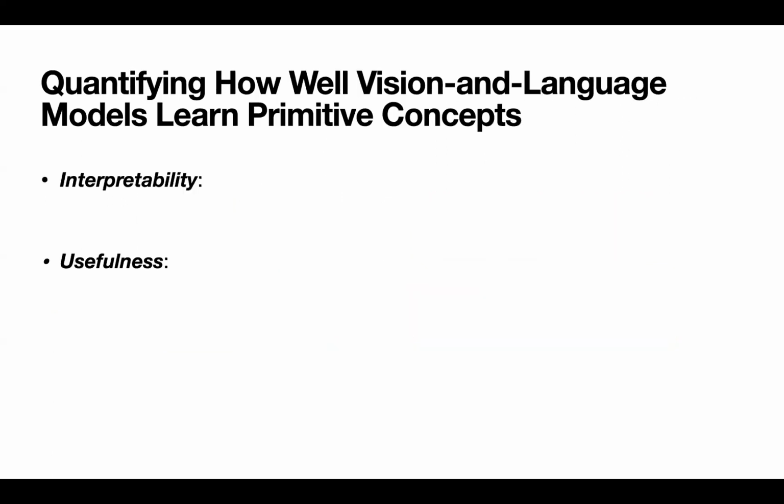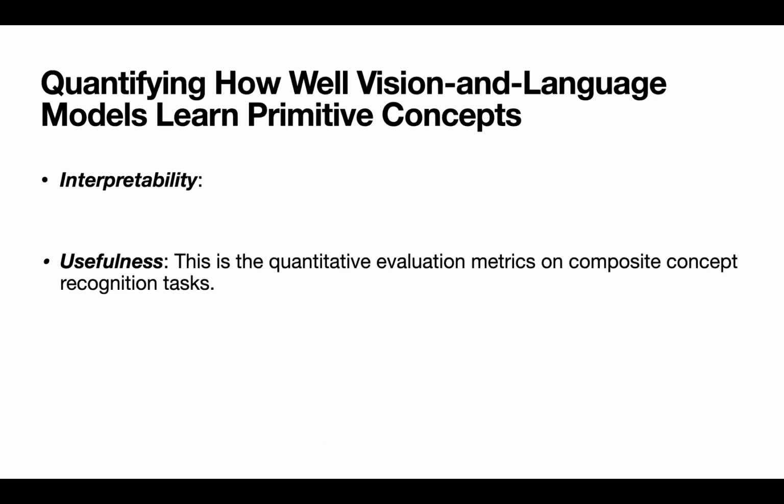Before we introduce how we use composition models as the proxy, we would like to first introduce the metrics we use to quantify how well vision language models learn primitive concepts. We first introduce usefulness, which is the quantitative evaluation metric on composite concept recognition tasks.